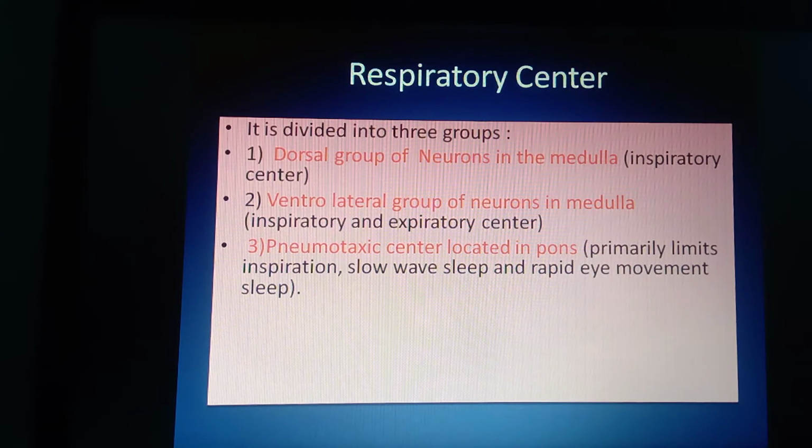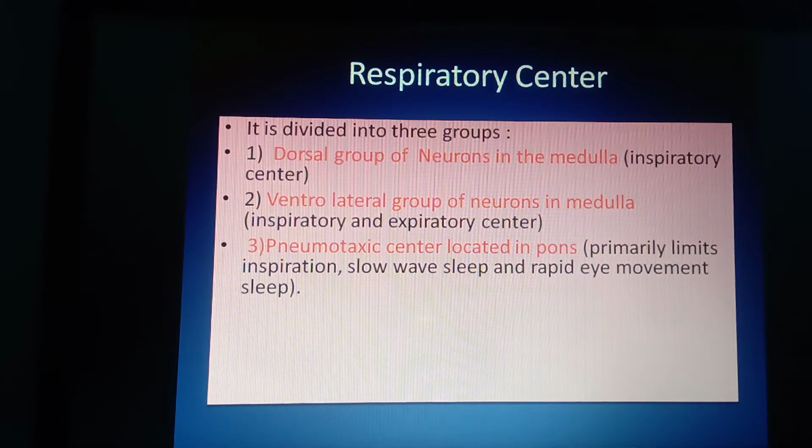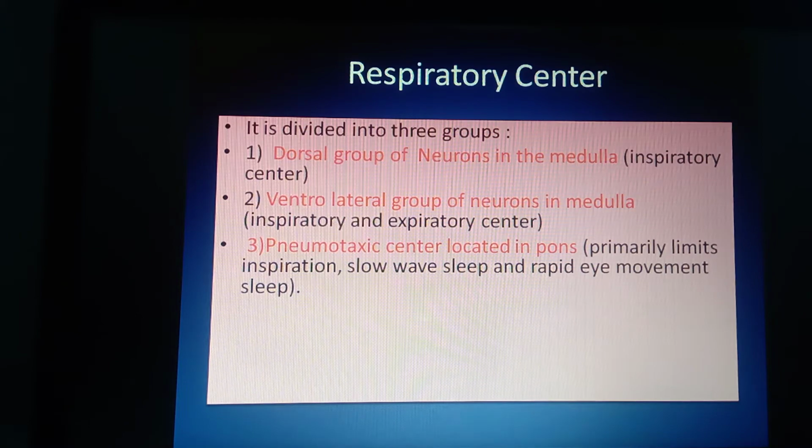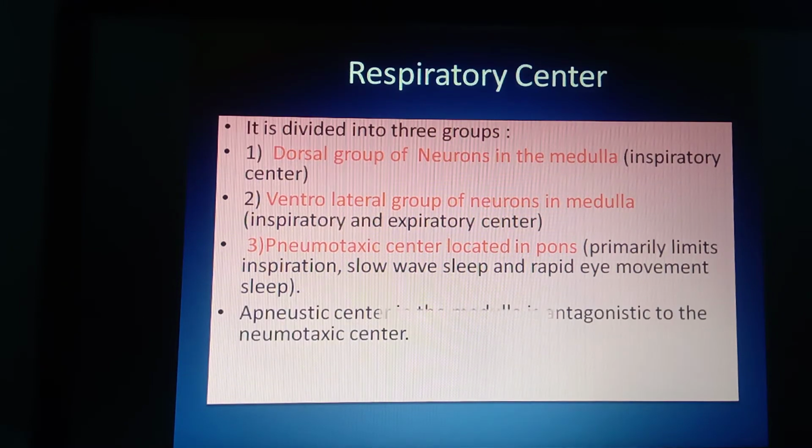So these are the three different respiratory centers in the medulla oblongata and pons varolii, divided into three groups, which help to control inspiration and expiration, as well as slow down the waves of inspiration and expiration during sleep, and rapid eye movement at the time of sleep.